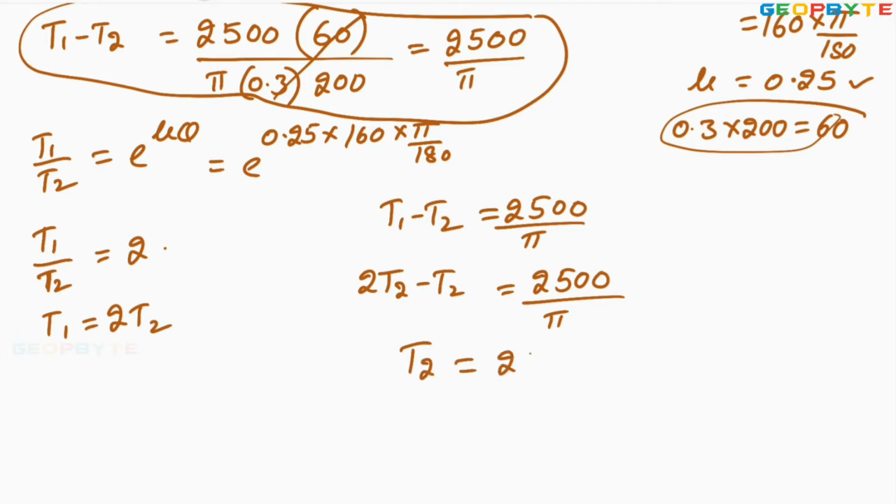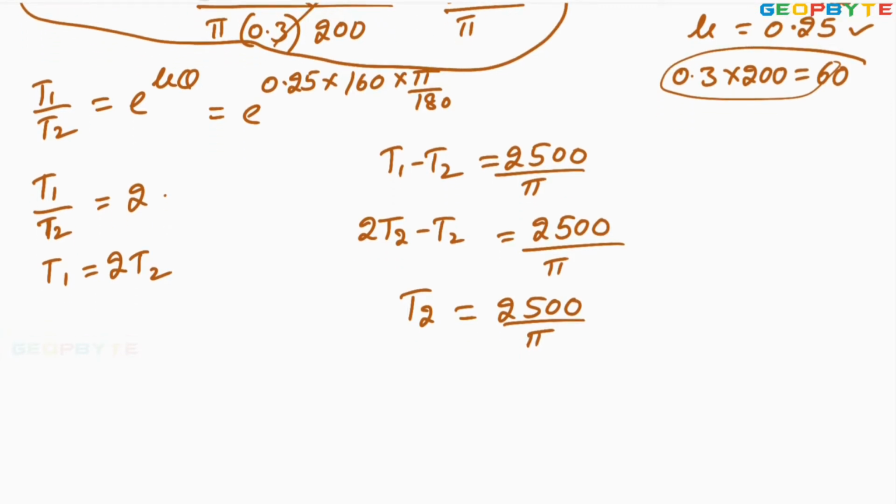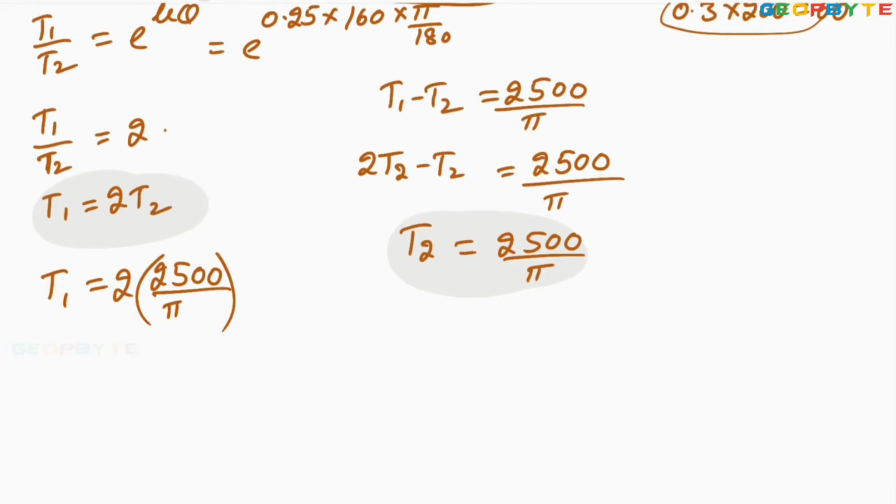Therefore T2 equal to 2500 divided by pi. Then T1 is twice T2, so T1 equal to 2 times 2500 divided by pi, which is 5000 divided by pi. Therefore T1 is 5000 divided by pi and T2 is 2500 divided by pi.